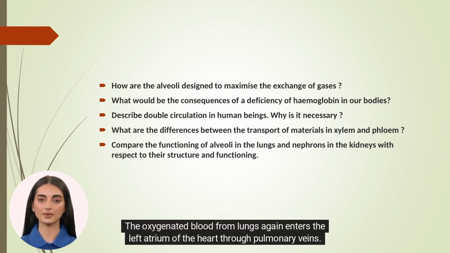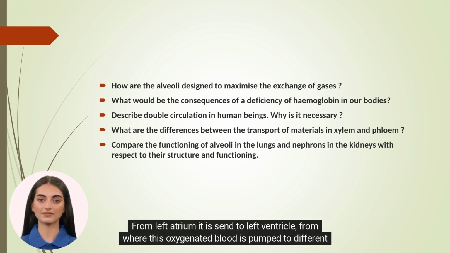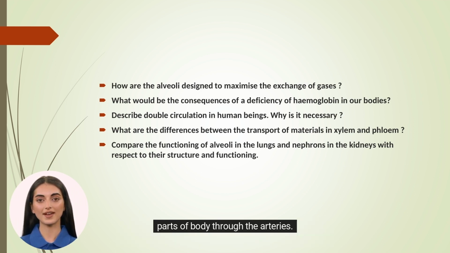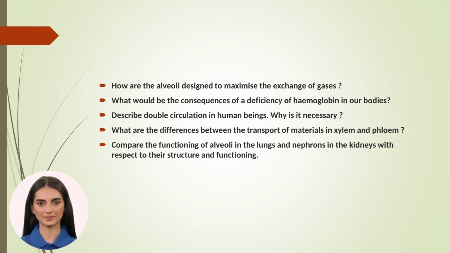The oxygenated blood from the lungs again enters the left atrium of the heart through pulmonary veins. From the left atrium, it is sent to the left ventricle, from where this oxygenated blood is pumped to different parts of the body through the arteries. In this way, the blood flows through the heart twice. That's why it is called double circulation.